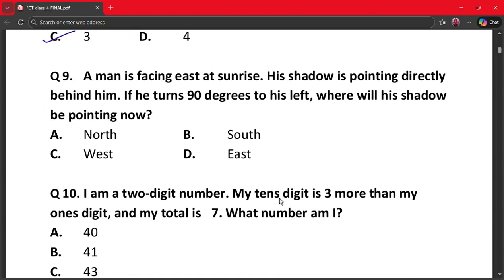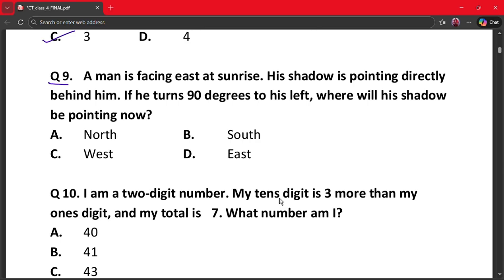Next question is question number 9. A man is facing east at sunrise. His shadow is pointing directly behind him. If he turns 90 degrees to his left, where will his shadow be pointing now? A north, B south, C west or D east.